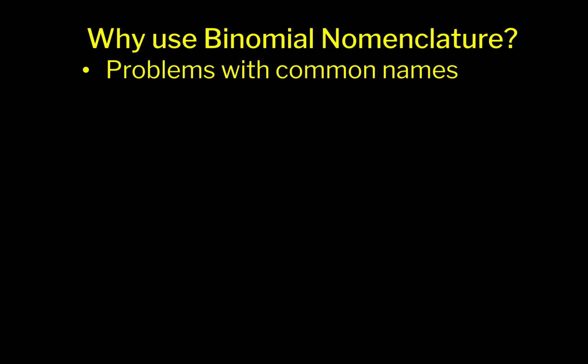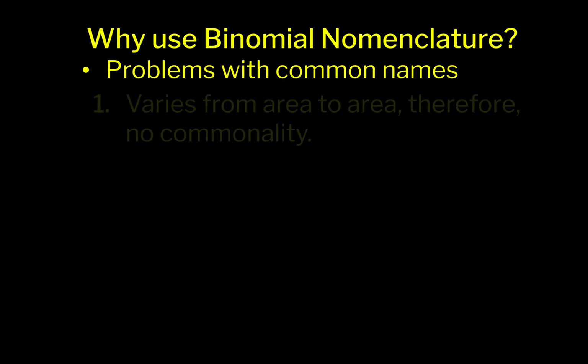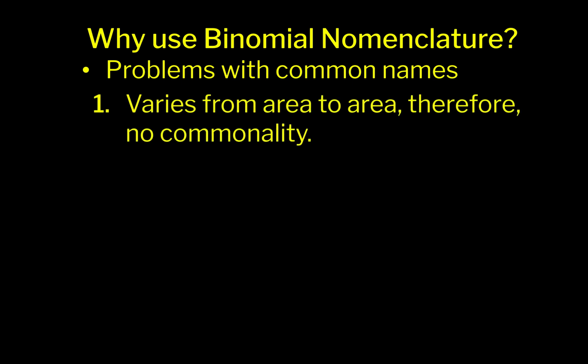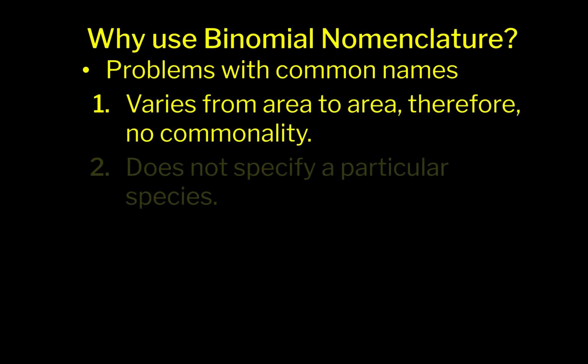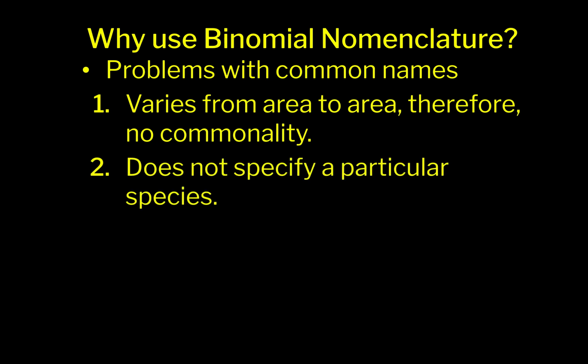And hopefully you get that at this point. So let's write down the two reasons why we do this. The problems with common names. Number one, it varies from area to area, therefore no commonality. That's what I was kind of saying in the last slide. And number two, it does not specify a particular species.